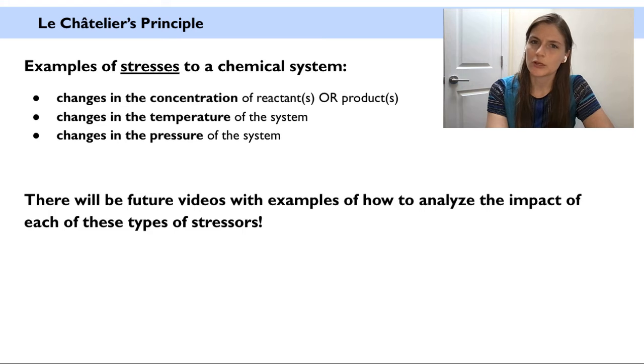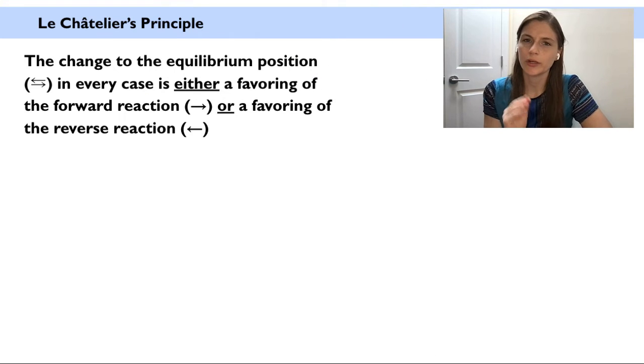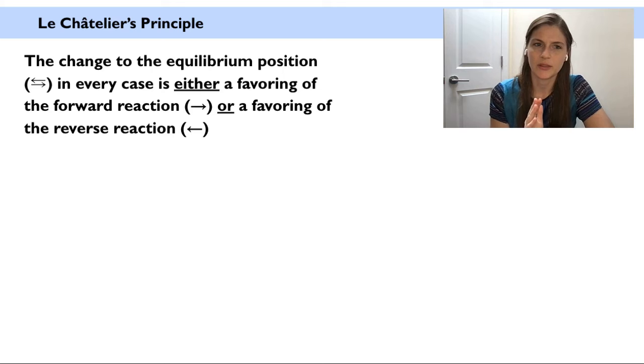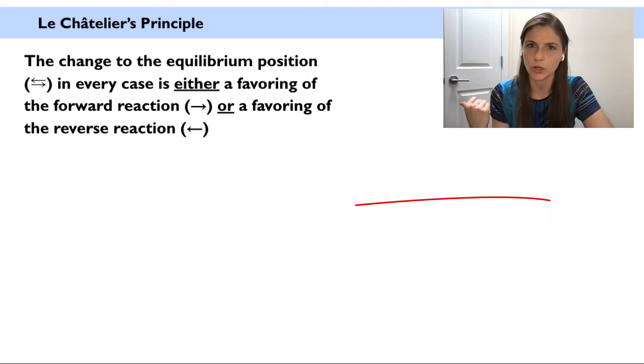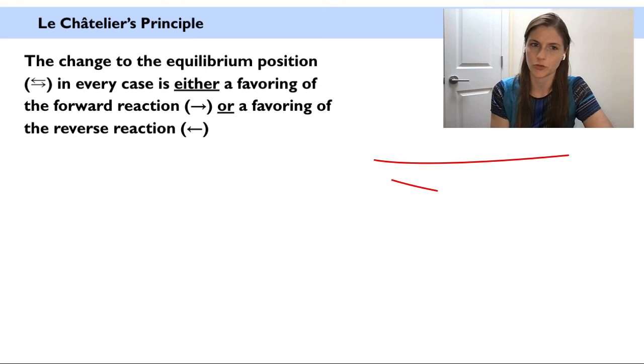There will be future videos with examples of how to analyze the impacts of each of these types of stressors specifically. For now, we are just going to think about the concept that a change to an equilibrium position in every case will either favor the forward reaction or favor the reverse reaction.